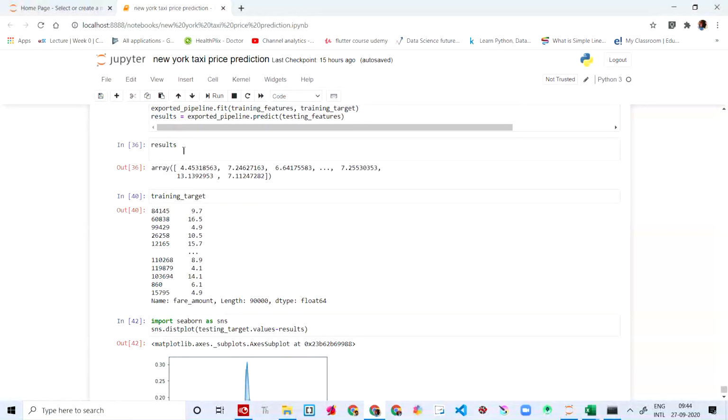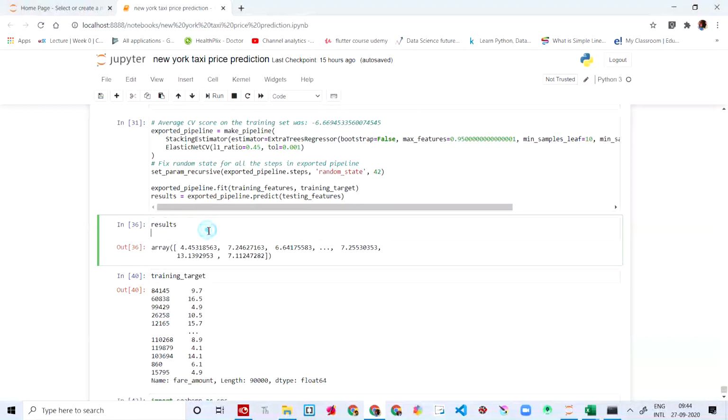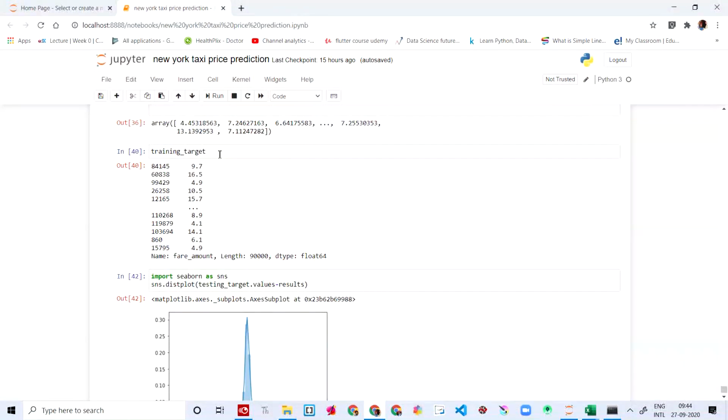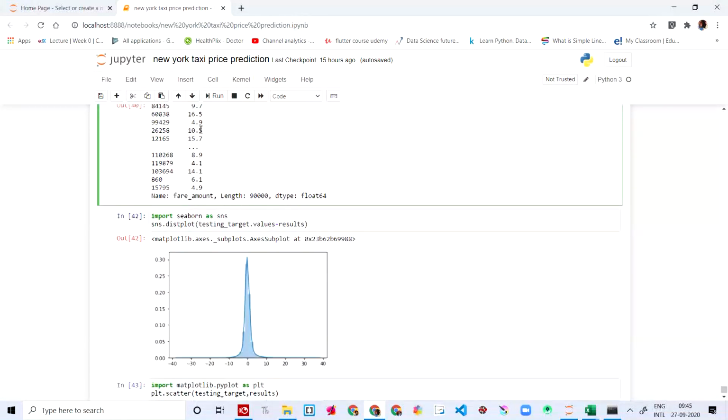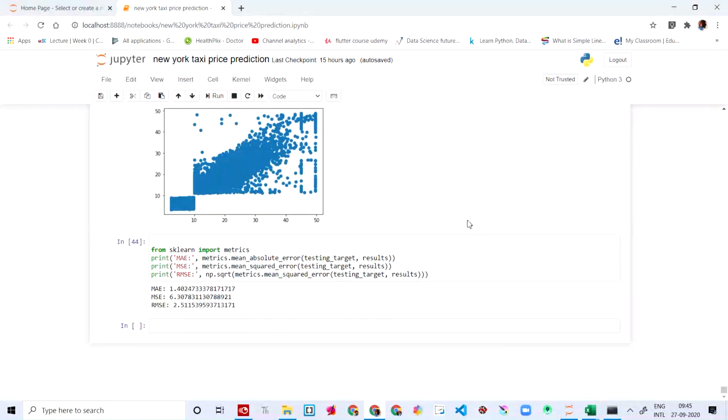And then these are the results. This is the exported pipeline that we're going to use to predict the testing features. So basically we give the computer data saying that this much, and when the computer says yes, I got it, we give data where we know the result, and the computer has to predict. That's what is called testing predict. And this is the training target. We just plotted a few, and this is the mean absolute error, mean squared error, and mean square error.